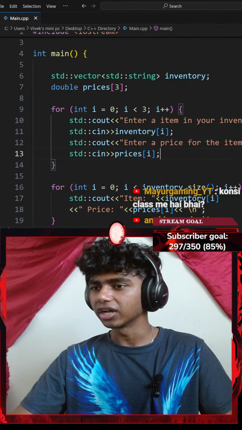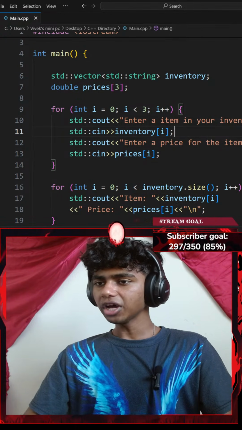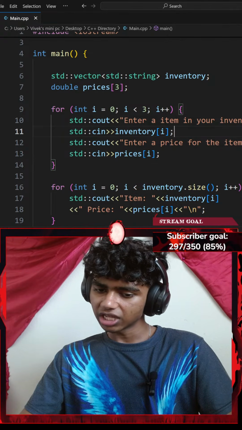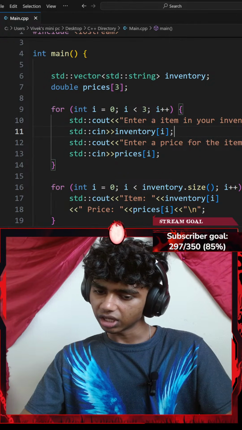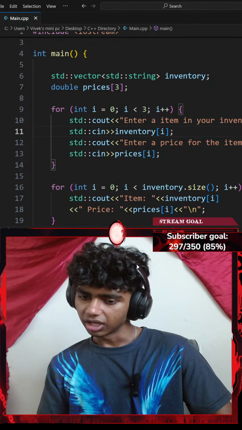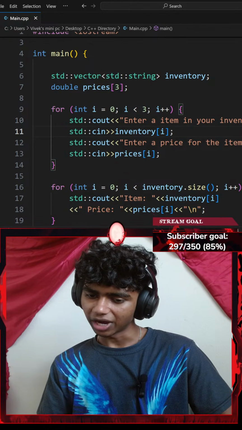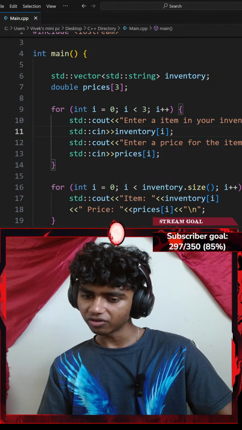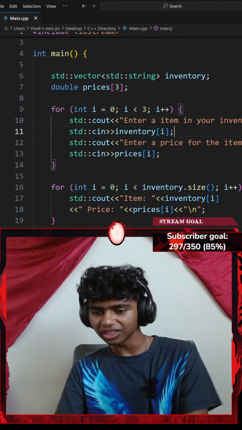Okay, so let's try that. Also, how would I append it inside of my prices? You need to initialize it with the vector type multiplied by size. If you're dynamically changing the size, you might need to use the push_back method for the vector. Honestly, yeah, that was so stupid. I didn't think about it.